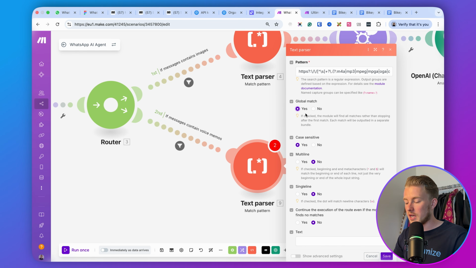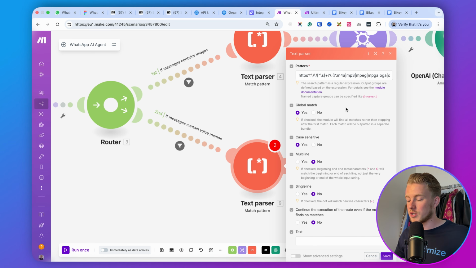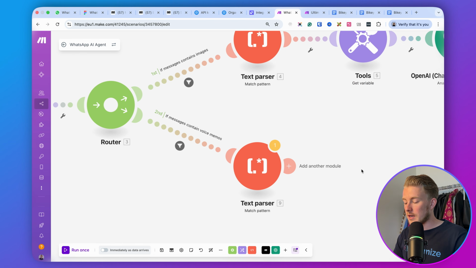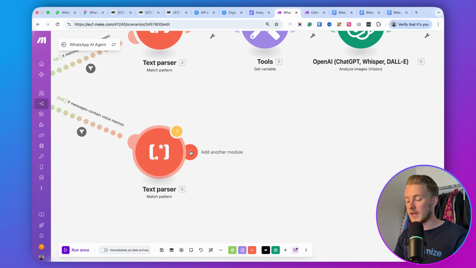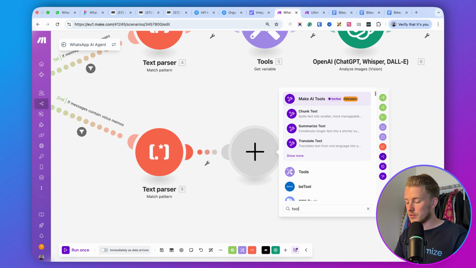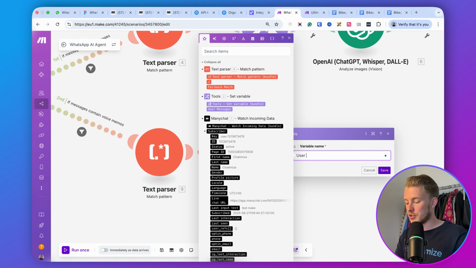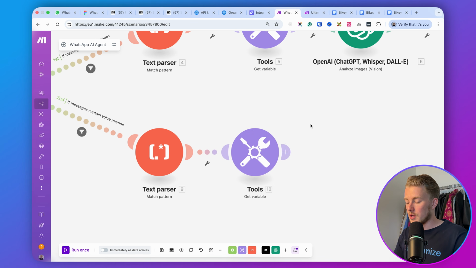It will be a global match, so that means that if we find multiple voice memos, it will do this for every voice memo. It will be case insensitive, so the case sensitive is no. And the text is user messages, right? Then what we will do again is we will get the variable. So we go with tools, get variable, and again, it will be user messages, right? So that's what we do.